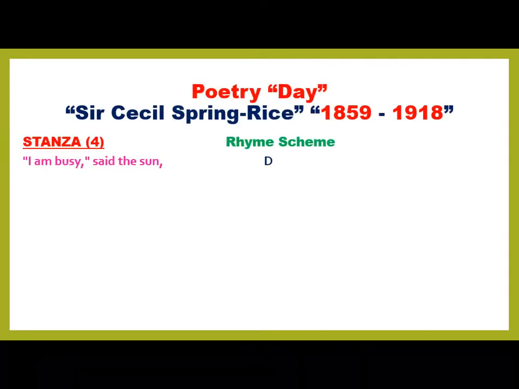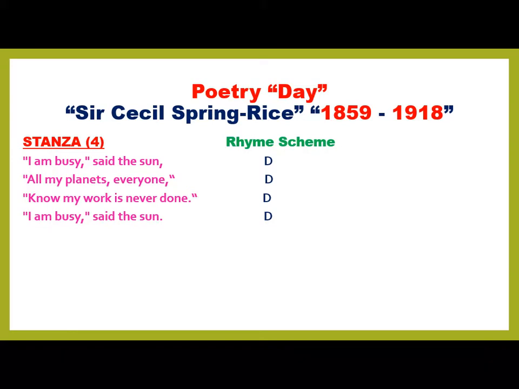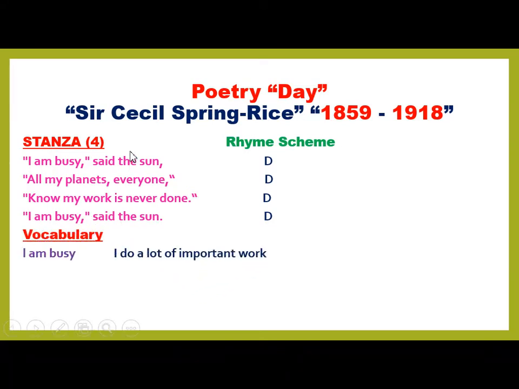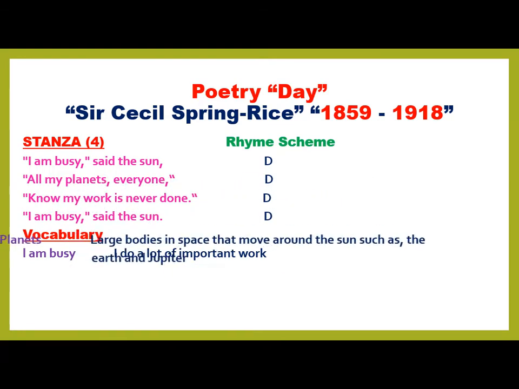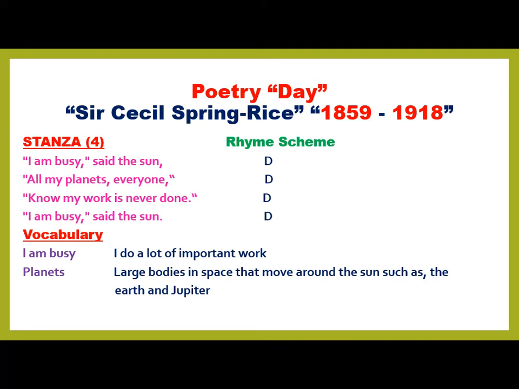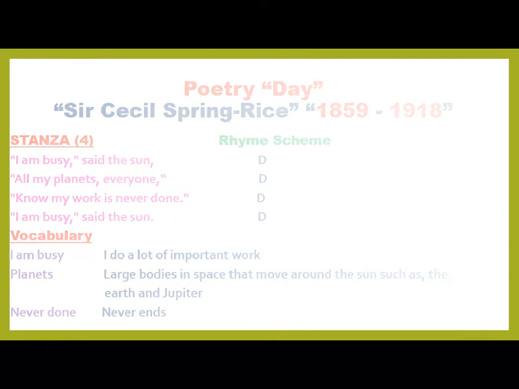Stanza number 4. I am busy, says the sun, all my planets, everyone knew, my work is never done. I am busy, says the sun. The vocabulary: the first word is I am busy, I do a lot of important work. Planets means large bodies in space that move around the sun, such as the Earth and Jupiter. Never done means never ends.